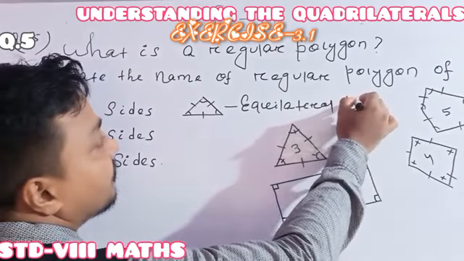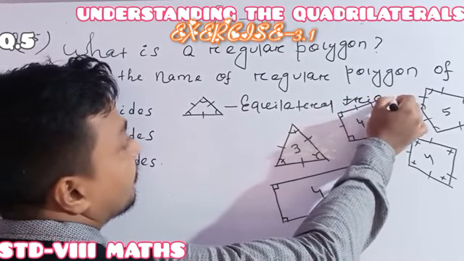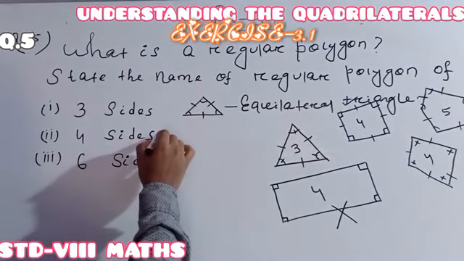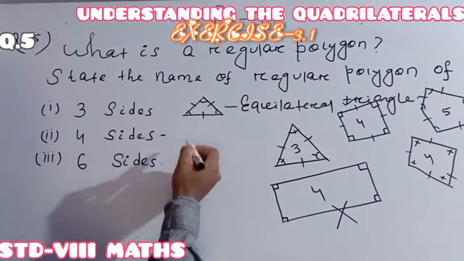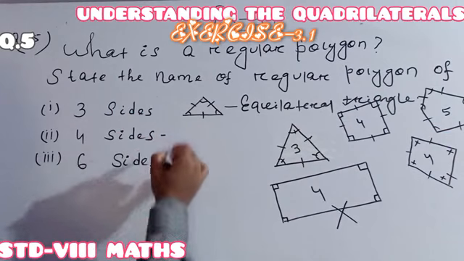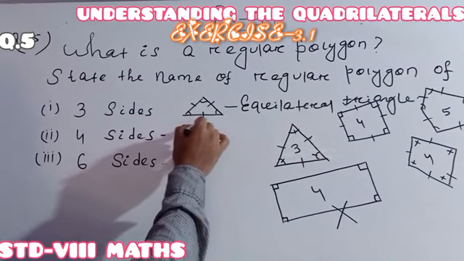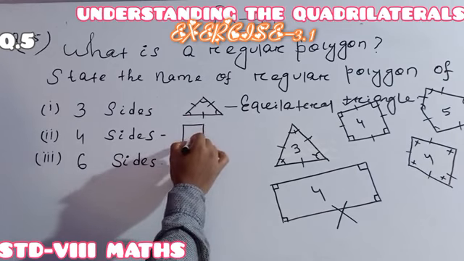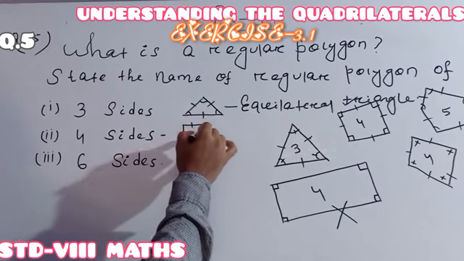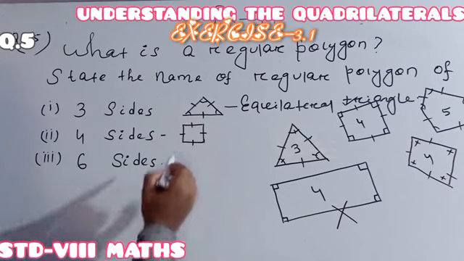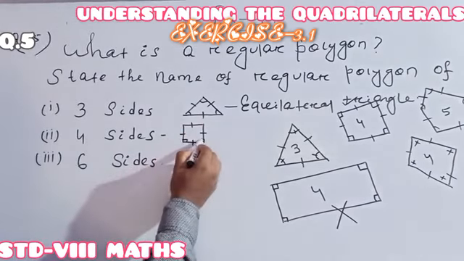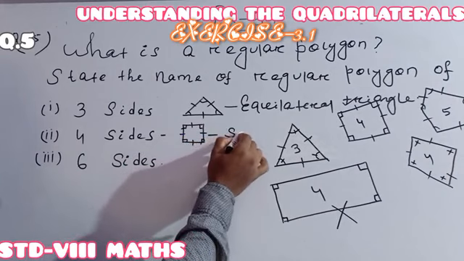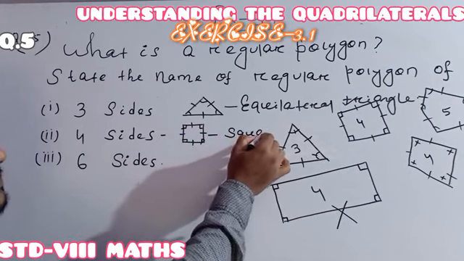Equilateral triangle. Then after that, the polygon whose 4 sides are equal, the regular polygon having 4 sides. It means all 4 of its sides are equal, and all of its angles are equal. Angles are equal means 90 degrees. So for this one, it will be your square.